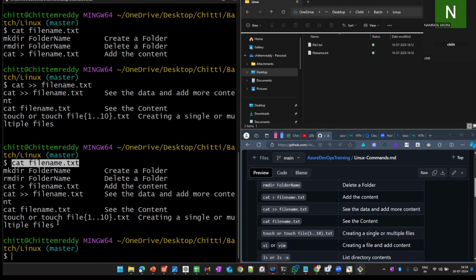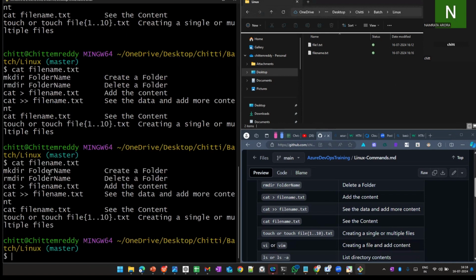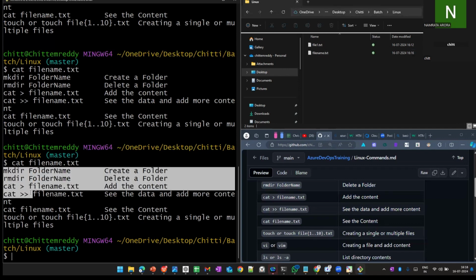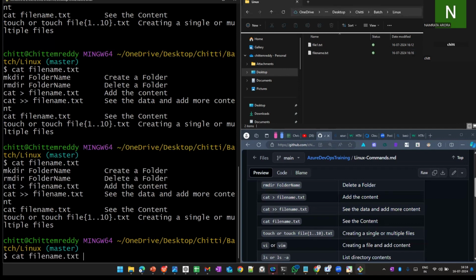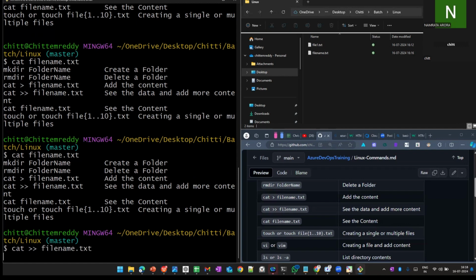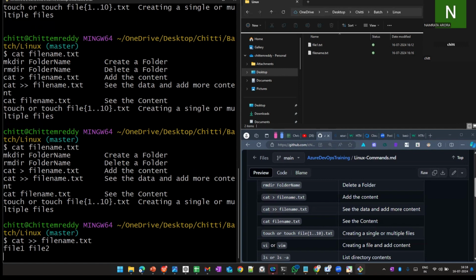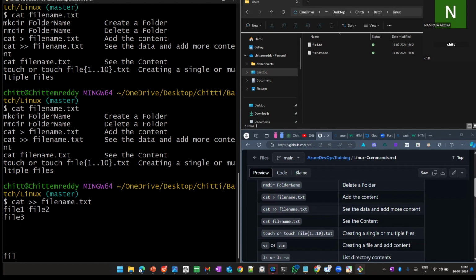For example, we can see cat file, and we have this data. After the three commands, I will make changes on this file. I'm adding file 1, file 2, file 3, file 7.